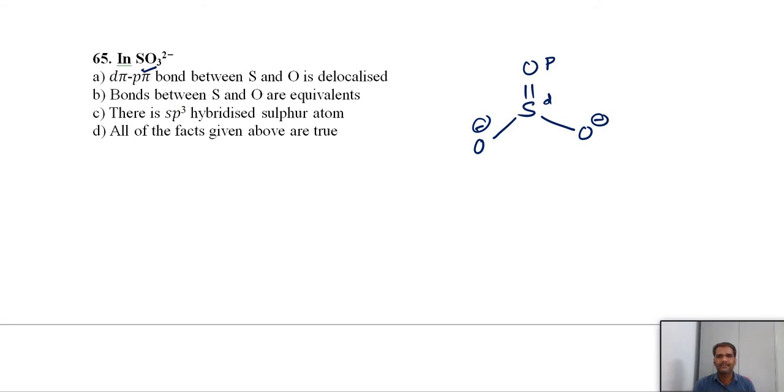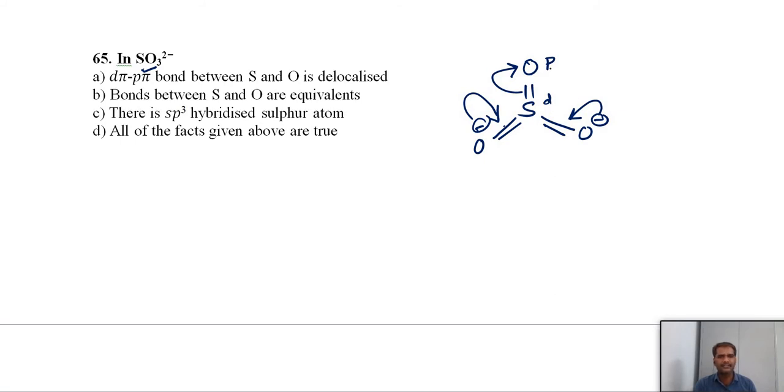Second, bonds between sulfur and oxygen are equivalent. Here one oxygen has a double bond, and the remaining two have single bonds. We cannot say that only this oxygen has the double bond. Among these three, any one may have the double bond. Why? Because the negative charge can undergo delocalization. This pi electron may shift here, then this oxygen will get the double bond, or else if this negative charge undergoes delocalization, then this oxygen will get the double bond.